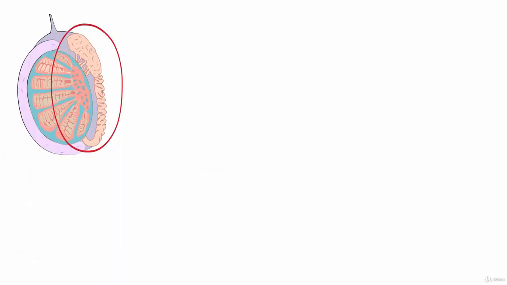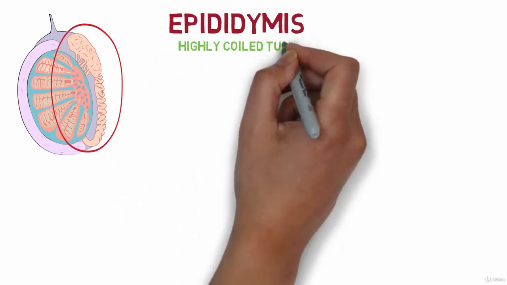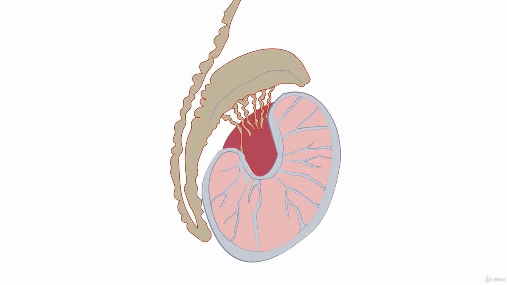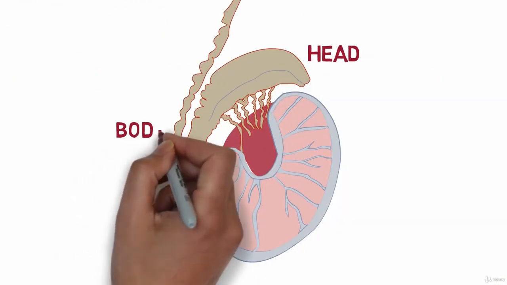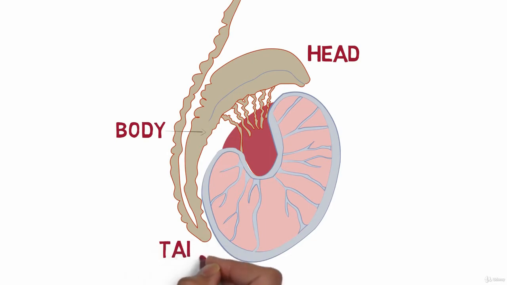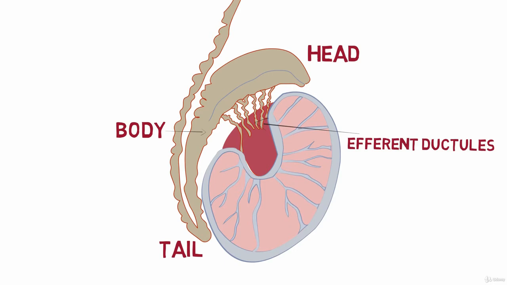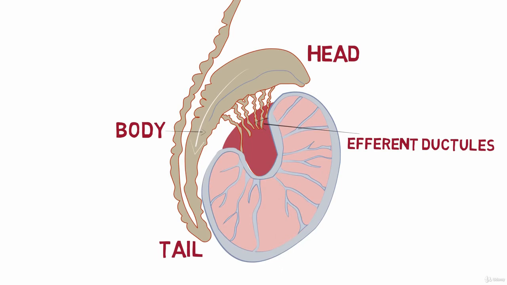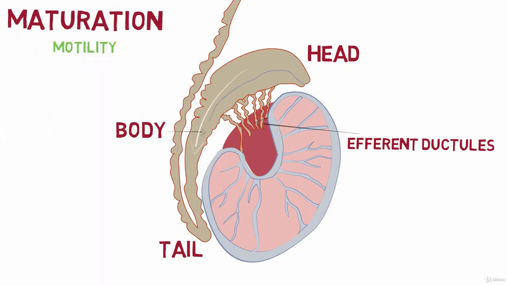Now let's talk about the next internal reproductive organ, that is the epididymis. The epididymis is a highly coiled tube-like structure which connects the testes to the vas deferens. The epididymis is made up of the following parts: the head, the body, and the tail. The immature sperms produced in the seminiferous tubules pass to the epididymis via the efferent ductules. These immature sperms travel towards the tail of the epididymis and go through the process of maturation. During this process of maturation, the immature sperms become mature and gain properties like motility and fertility.